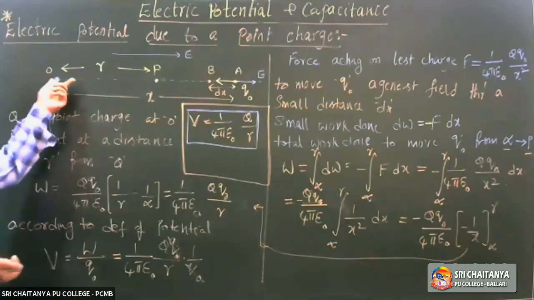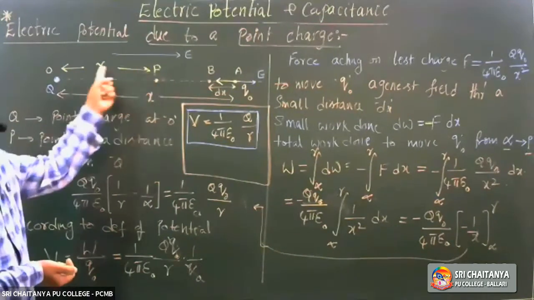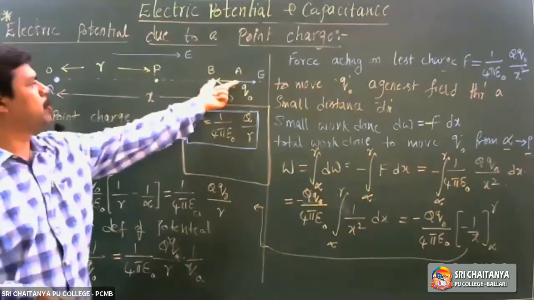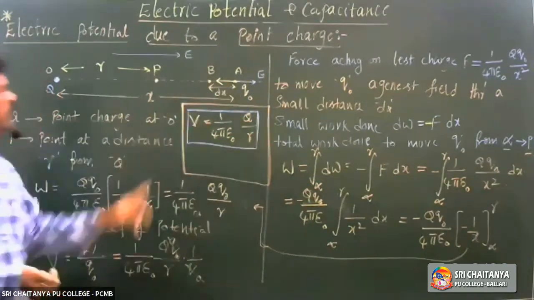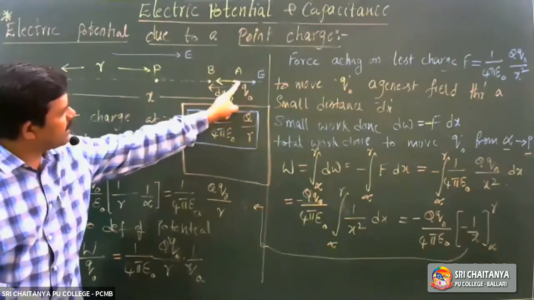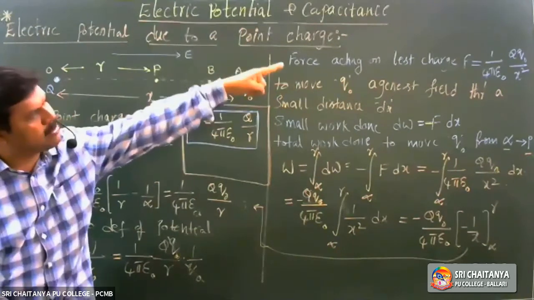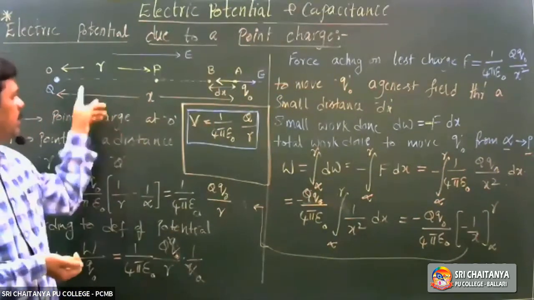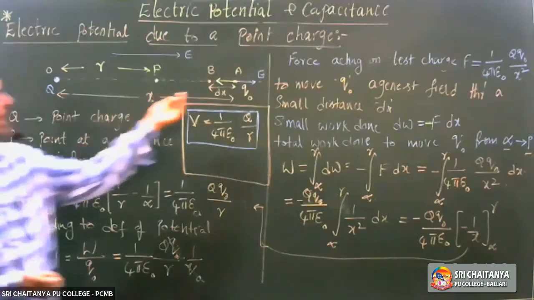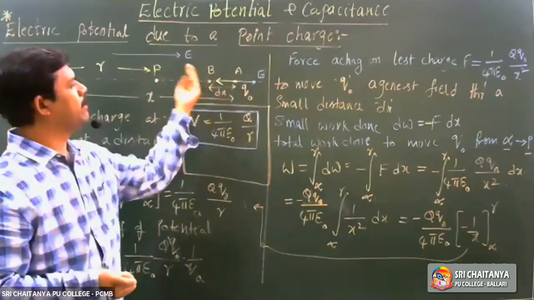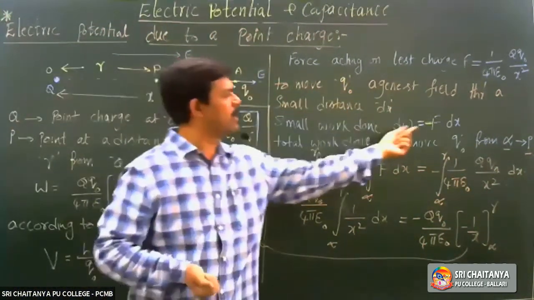First, take the charge, a point at a distance R, take two points A and B on the line, with a test charge here. Then the force acting on the charge is 1 by 4 pi epsilon naught Q naught by x square, because point A is at a distance x. Then find out work done to move from A to B. Small work done, F dx.